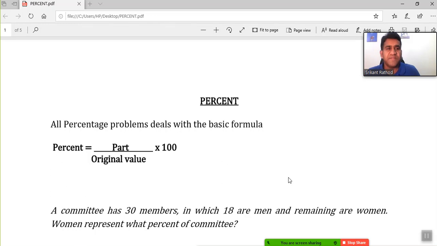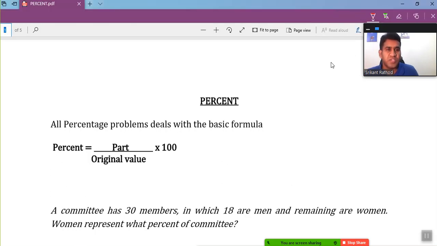If I tell you the definition of a percent, this is how we can represent the percentage. A percent represents a part of an original value, and while converting any number into a percentage, we need to multiply it by 100. So that represents the percentage.